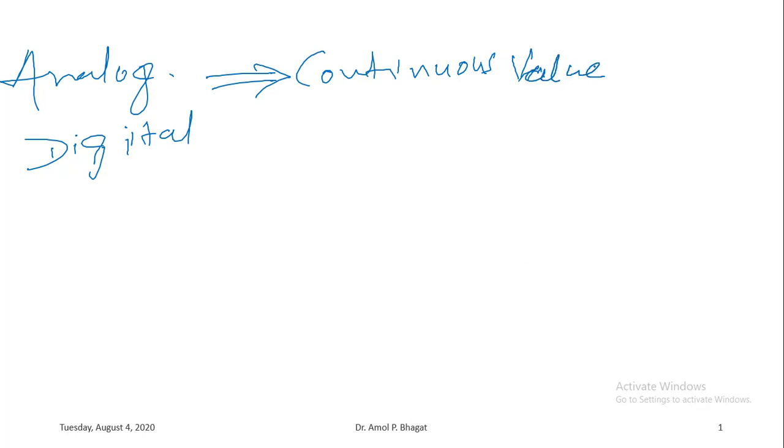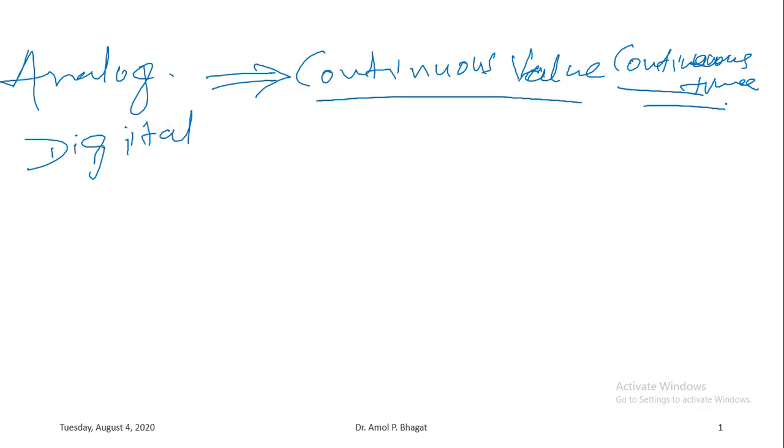Okay, continuous value and continuous time. Okay, so analog signal is continuous in amplitude as well as it is continuous in time. Okay, so there is another version of signal which is called continuous value but discrete in time.